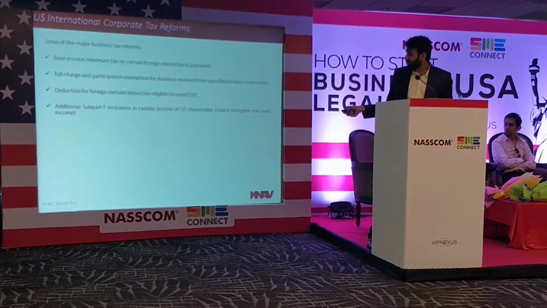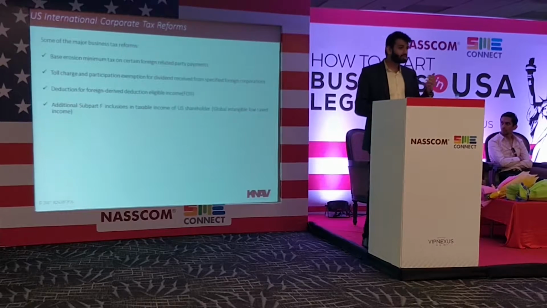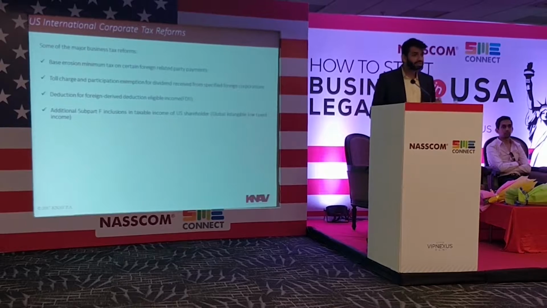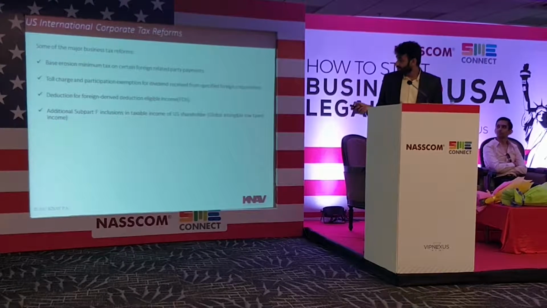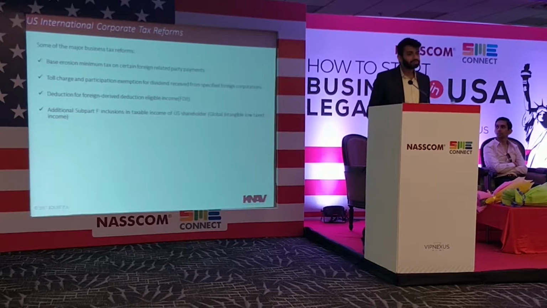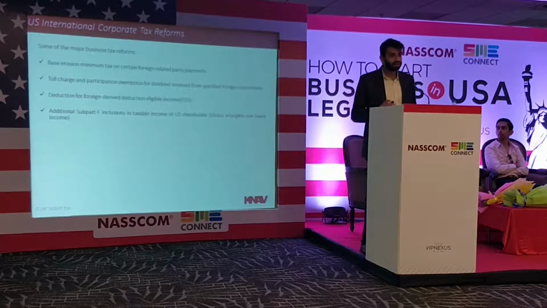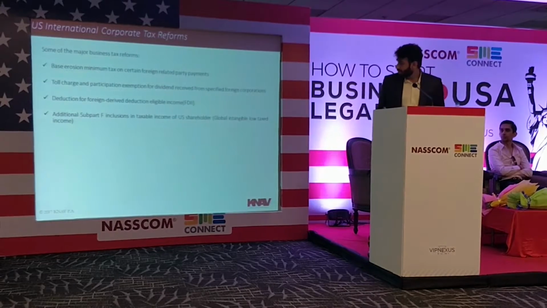Then there is deduction for foreign derived intangible income, which says that in case of exports of goods and services, a special deduction is allowed to the tune of 37.5% of that income to the US entities. Then there are Subpart F inclusions in case of foreign subsidiaries. This is the kind of deemed dividend that we have in India. Deemed dividend provisions of Subpart F are included.